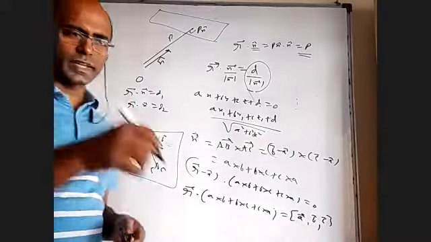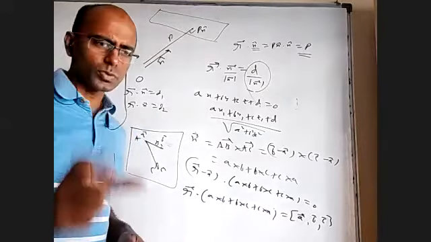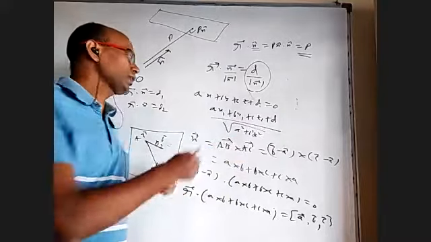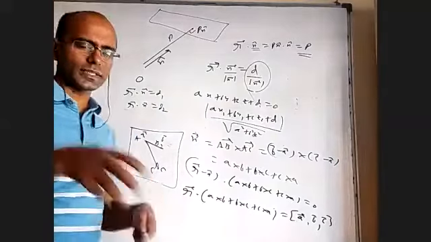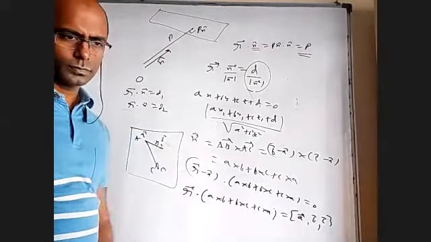Like in straight lines, we have ax1 plus by1 plus c by root a square plus b square. Simply substitute that point here, including the constant, with mod, by root over a square plus b square plus c square. Right? X is a variable, so what will you substitute there? Okay. Is this clear? Yes, sir.